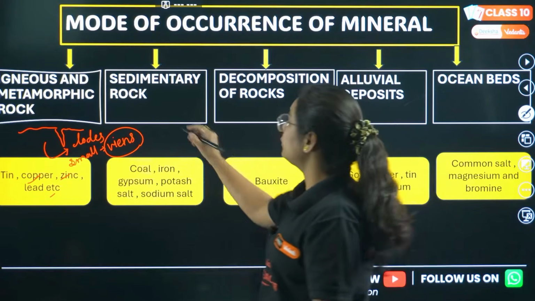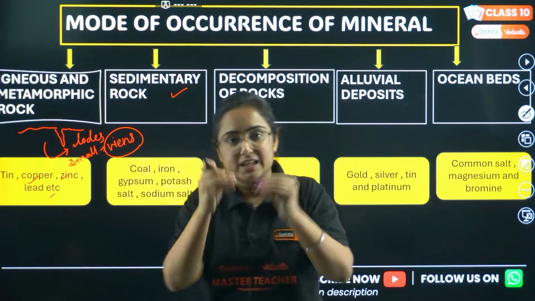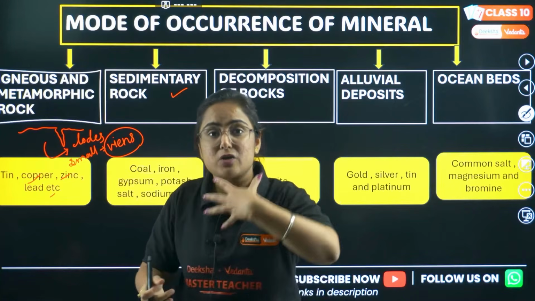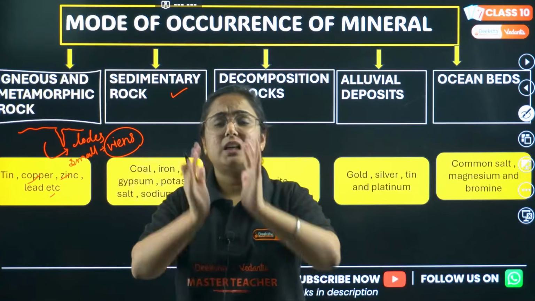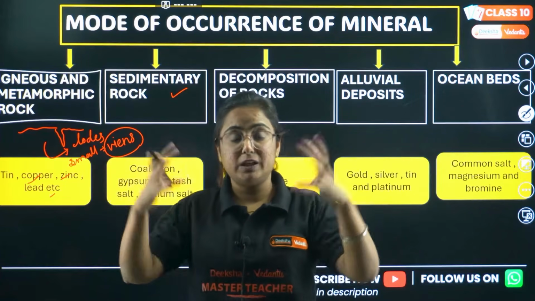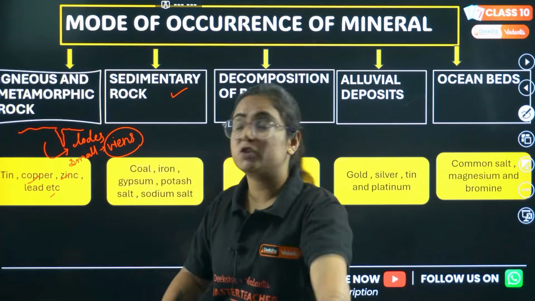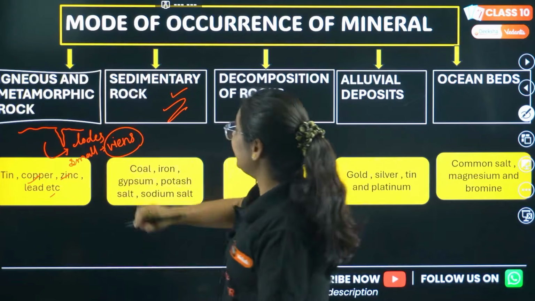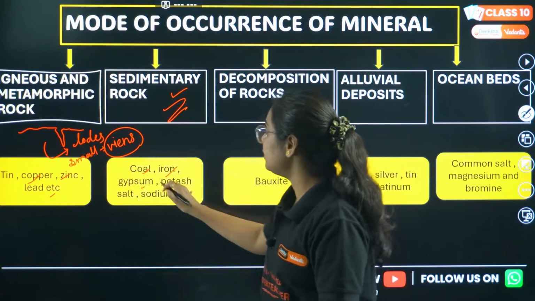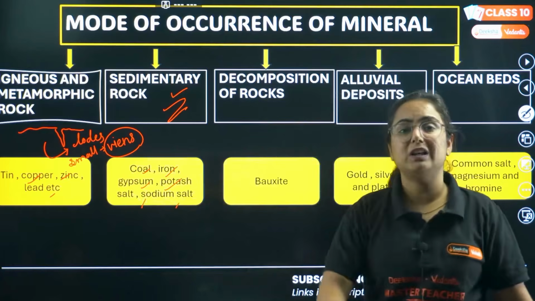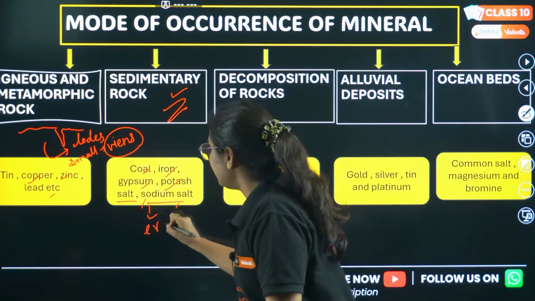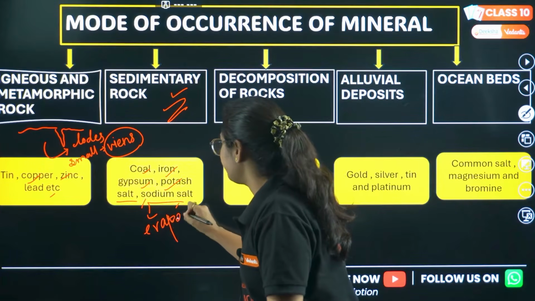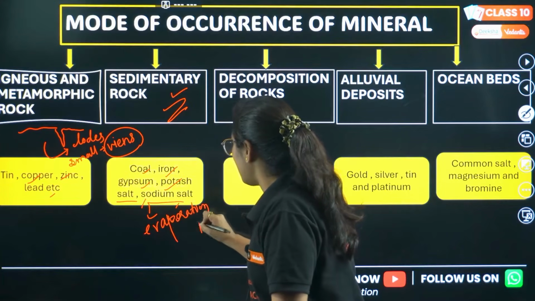Then let us move to sedimentary rock. When these igneous rocks and metamorphic rocks travel long distances, they break down into sediments. These sediments get concentrated, accumulated, and whenever pressure is applied, lead to the formation of sedimentary rock. Examples are coal, iron, gypsum, potash, salt, sodium salt, etc. Pay attention, the salt is found where the rate of evaporation is quite high.